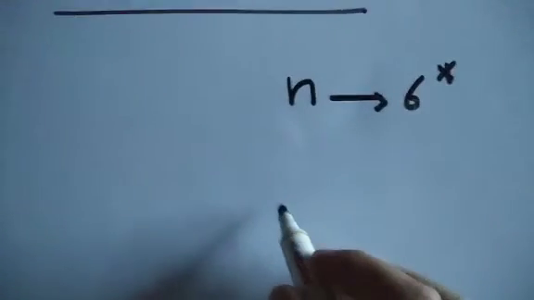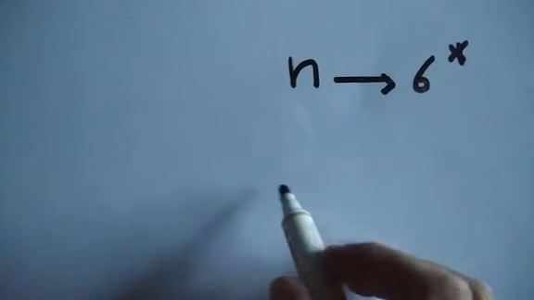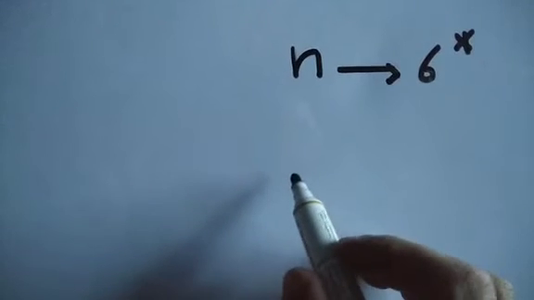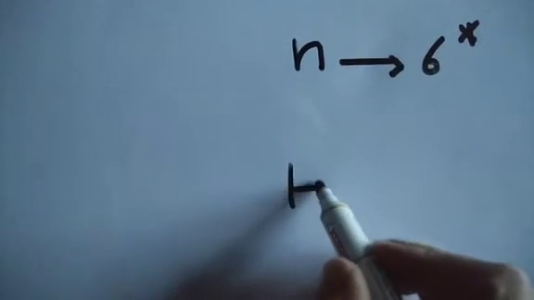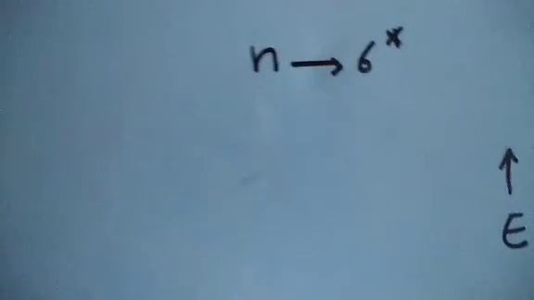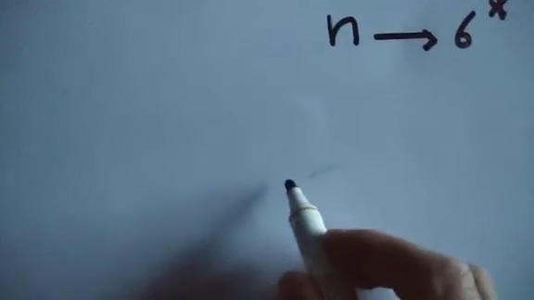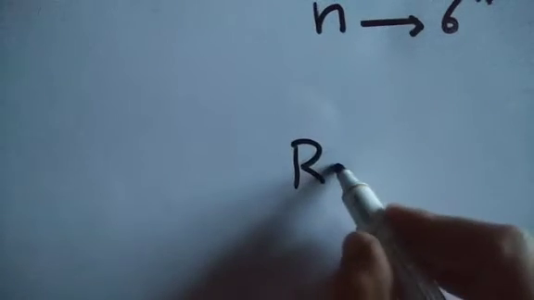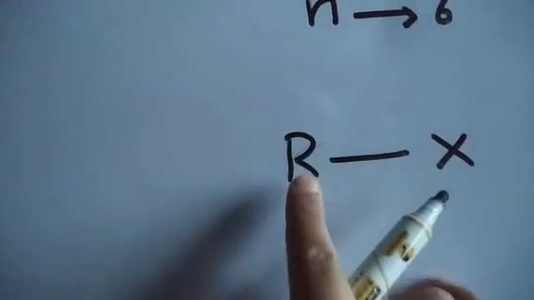So if we have, for example, halides, if we have alkyl halides, so for example you have an alkyl halide, and the alkyl group, for example, is CH3.